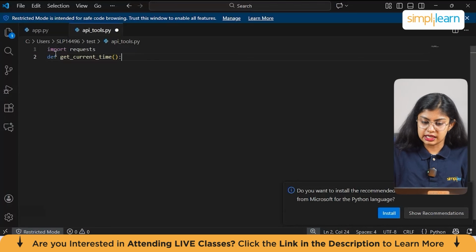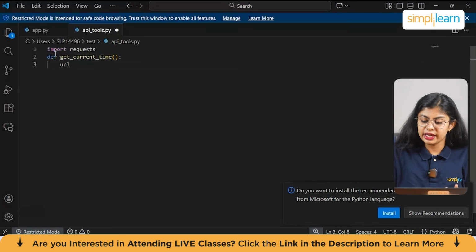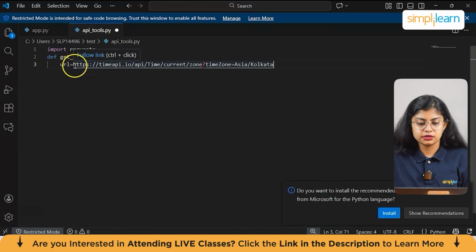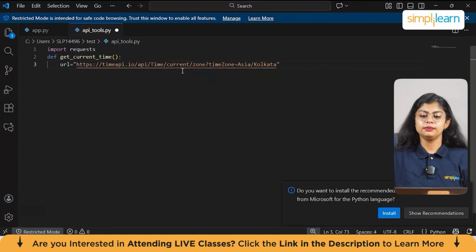Let's not pass any parameters now. And then we'll give a URL where the actual time is present. So here's the link where the actual time will be running, which is an API. This API endpoint returns the current time for the Asia/Calcutta time zone.